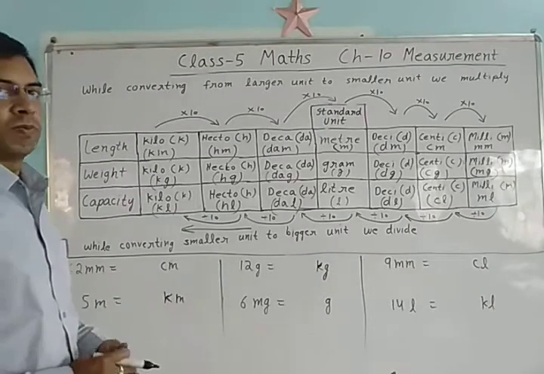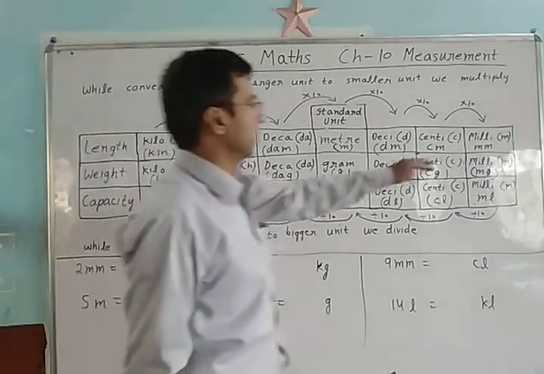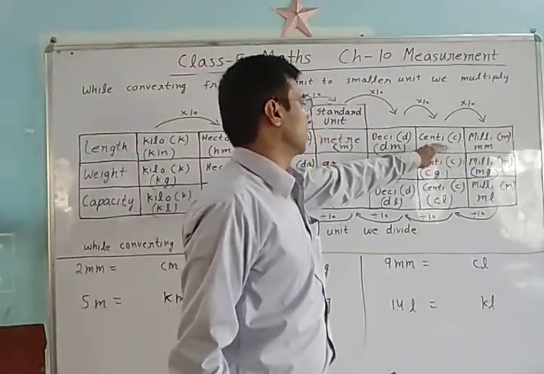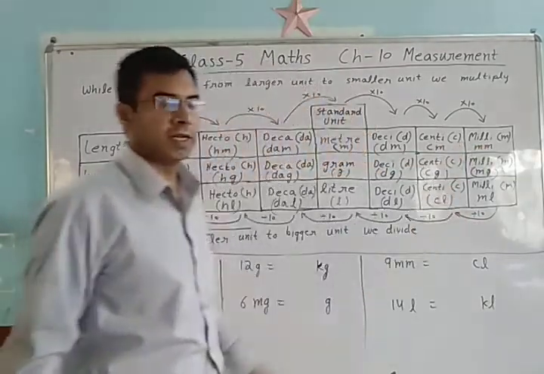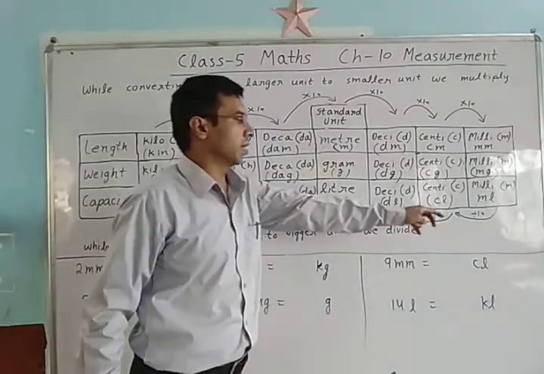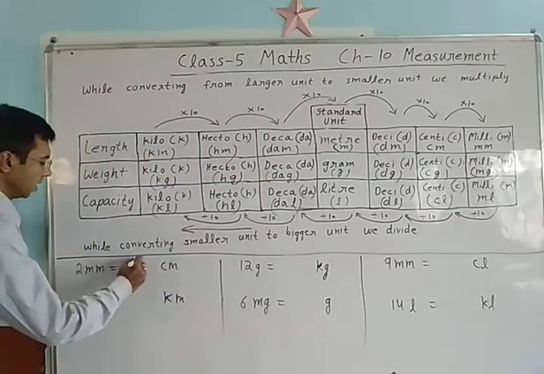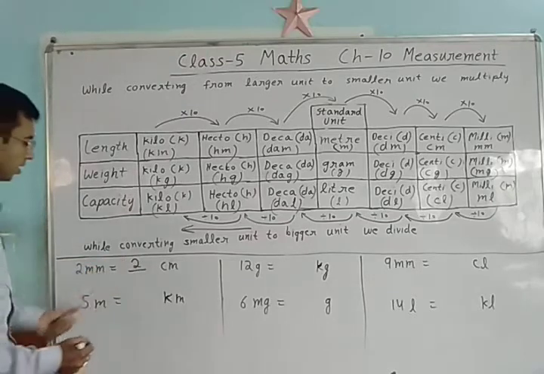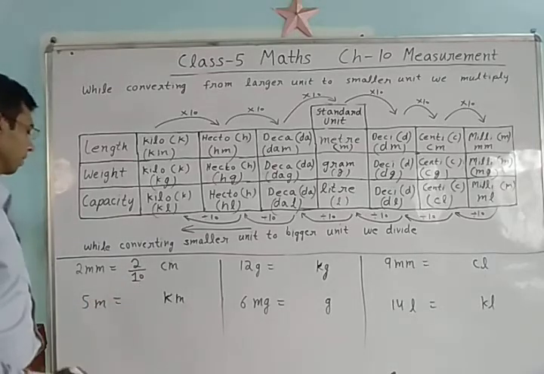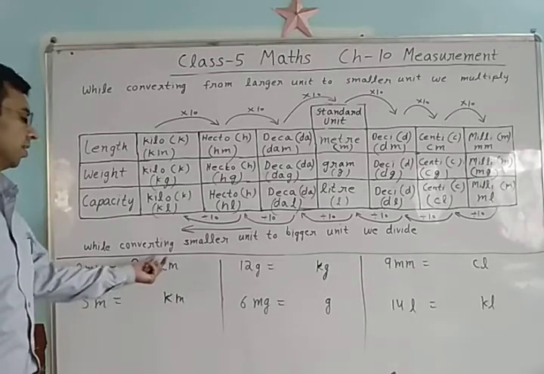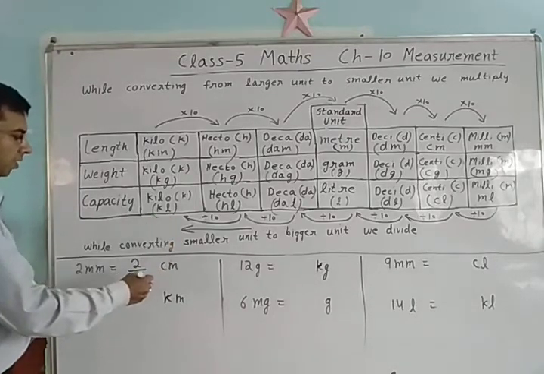Now smaller unit to bigger unit. What we do? We divide. 2 millimeter, see here, this is millimeter, this is centimeter. So we have to convert millimeter to centimeter. What we do? We divide by 10. We will write 2 in the numerator and 10 below. 2 by 10. Clear? You can reduce it and convert it into decimal also, and then you can easily convert it.